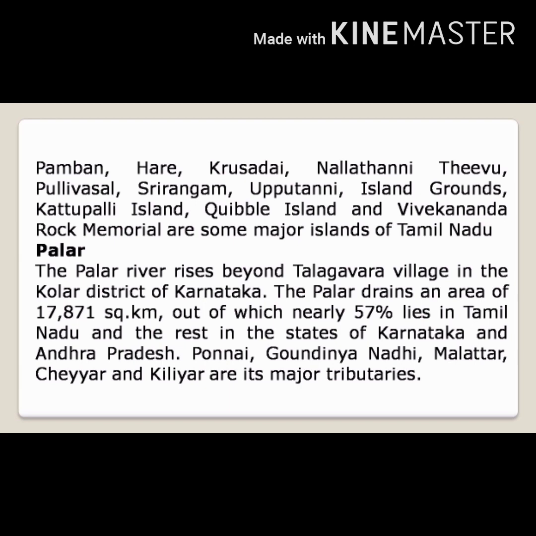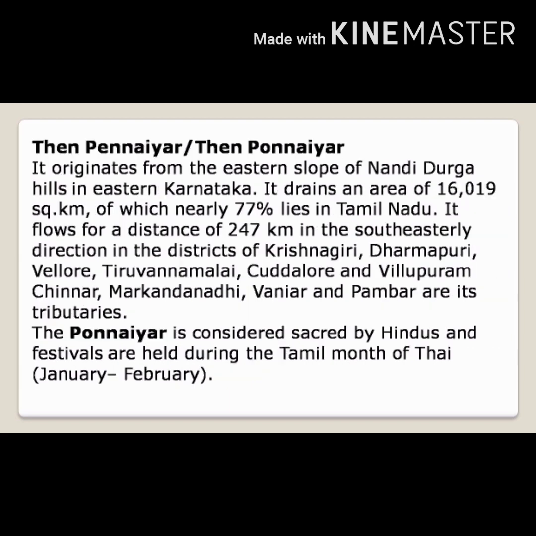What are the major tributaries of Palar? This you have to write: Ponni, Gaundiana Nadi, Malatar, Seyyar and Killiyar are its major tributaries. Tenpennayar, Tenponniyar. It originates from the eastern slope of Nandidurga Hills in eastern Karnataka. It drains an area of 16,019 square kilometers, of which nearly 77% lies in Tamil Nadu.